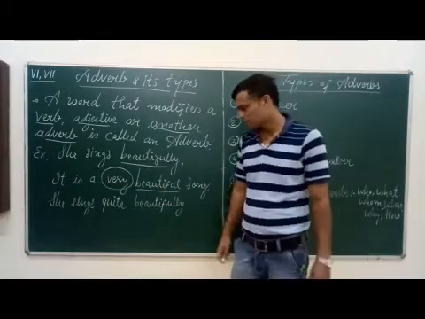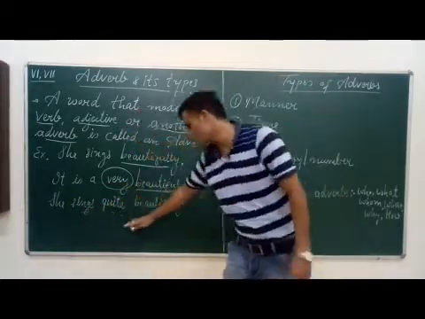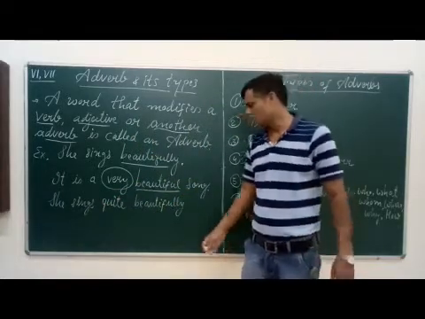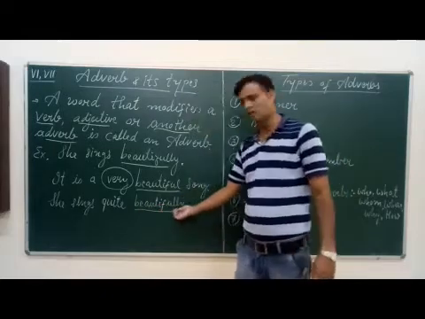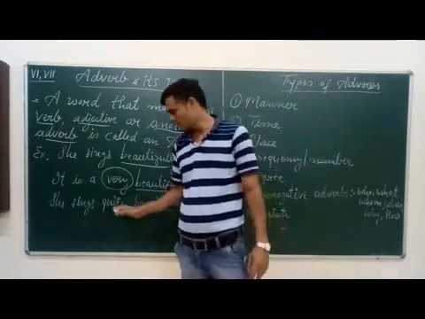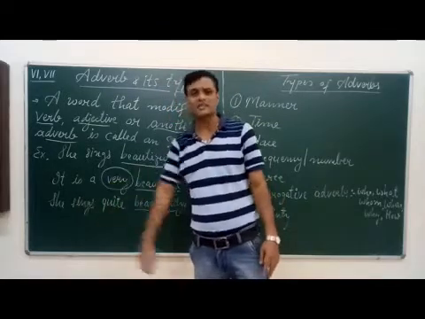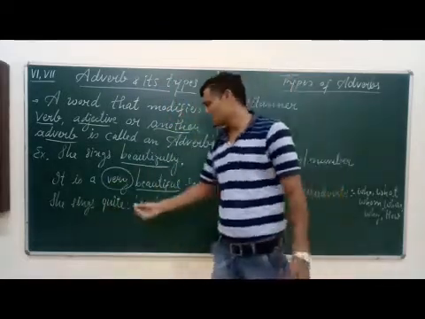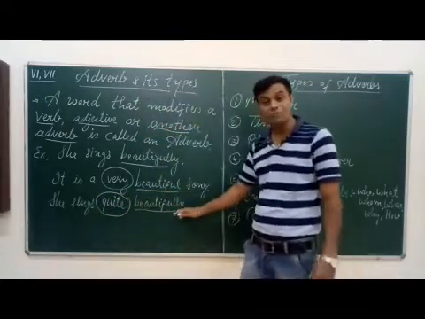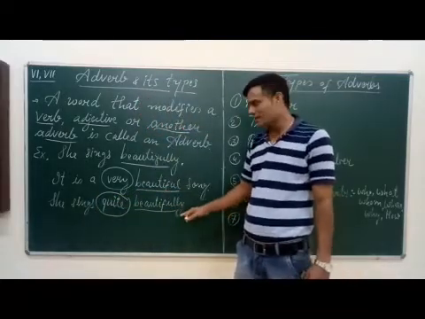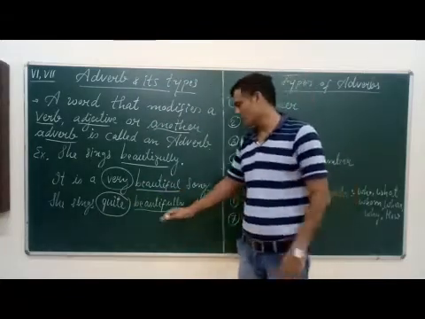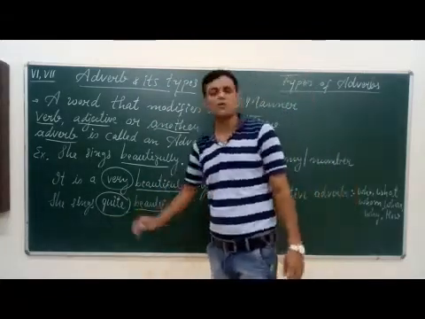Third sentence: she sings quite beautifully. Here there are two adverbs. One is beautifully, which modifies the verb sings. But quite modifies the adverb beautifully. So in the last sentence, she sings quite beautifully, there are two adverbs, beautifully and quite.